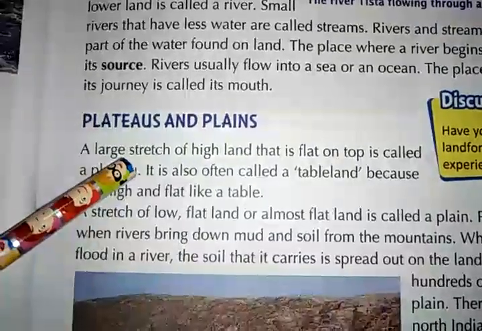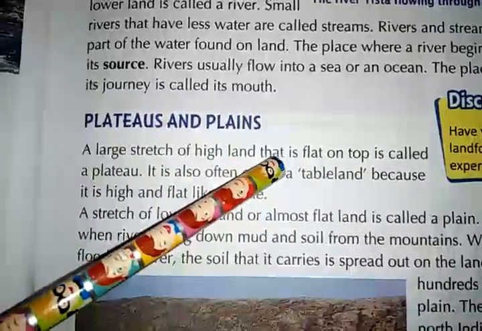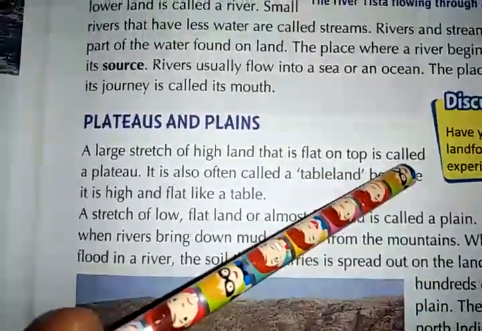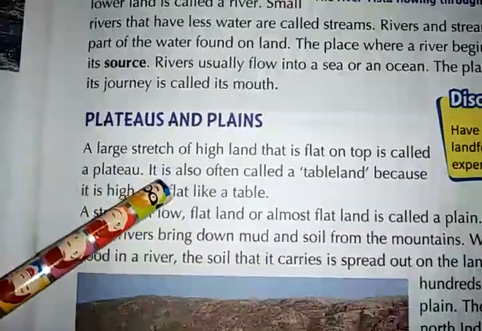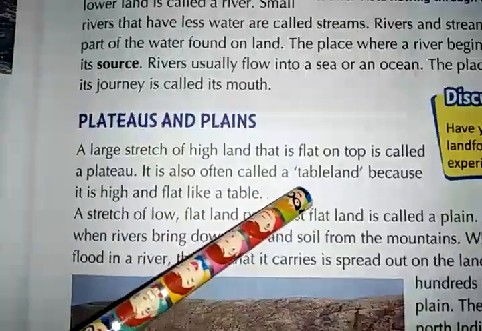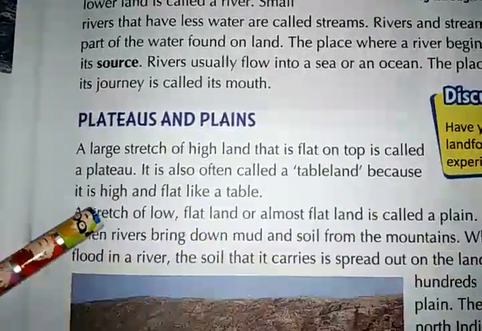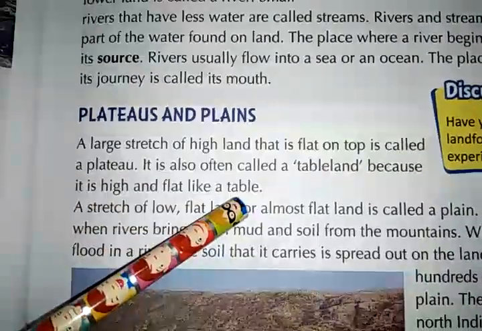A large stretch of highland that is flat on top is called a plateau. It is also often called a tableland because it is high and flat like a table. So children, what is a plateau? Plateau is a large stretch of highland and on top it is flat. That is why often it is called tableland.